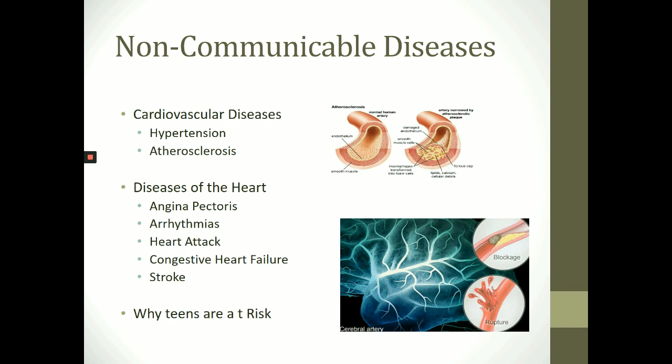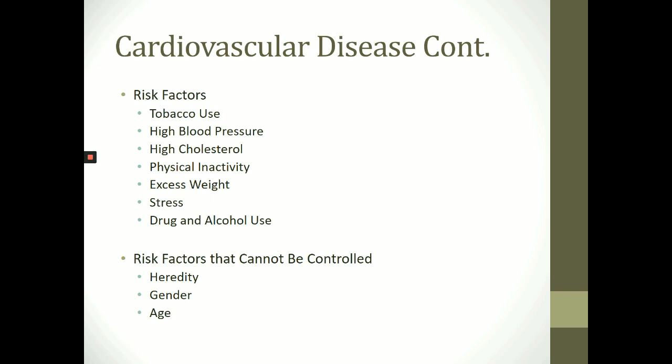Autopsy results of adolescents who die from causes other than CVD have revealed that 1 in 6 already had evidence of CVD. Those who had a history of known risk factors, such as smoking or diabetes, were more likely to have blood vessel damage. The health behaviors you practice now are affecting your cardiovascular system. So, what risk factors are there that you need to be aware of? Tobacco use, high blood pressure, high cholesterol, physical inactivity, excessive weight, stress, and drug and alcohol use.